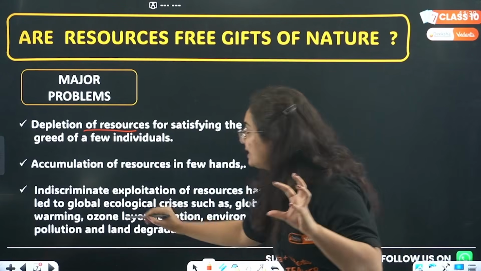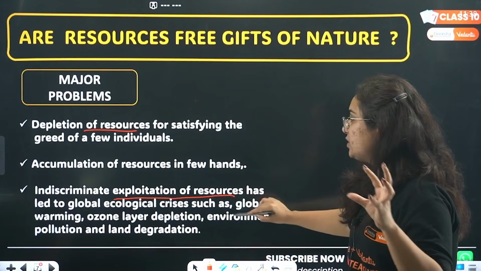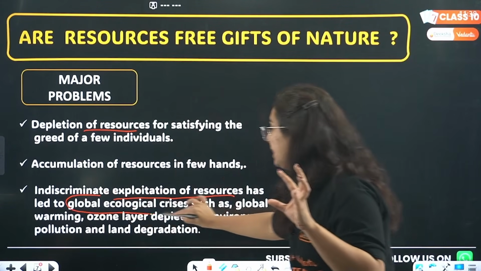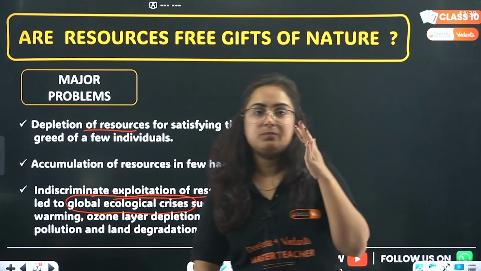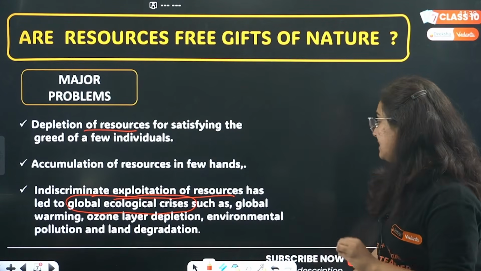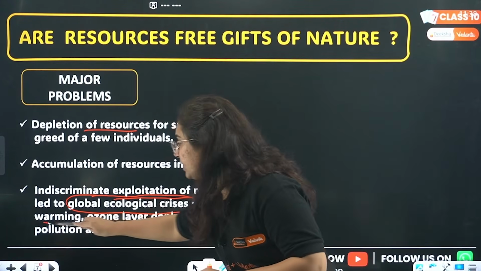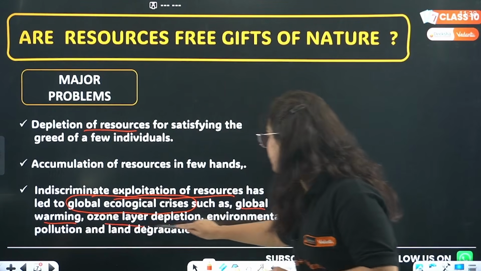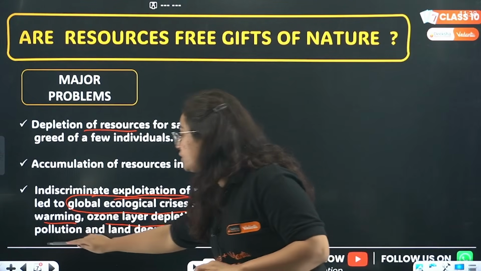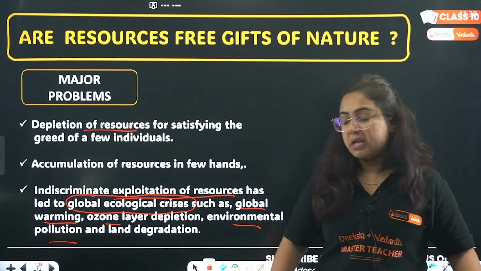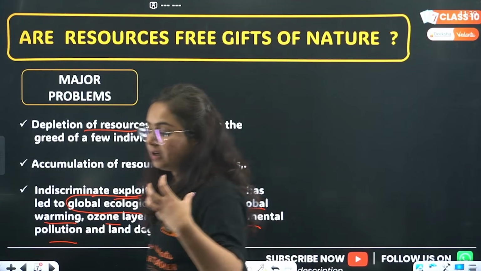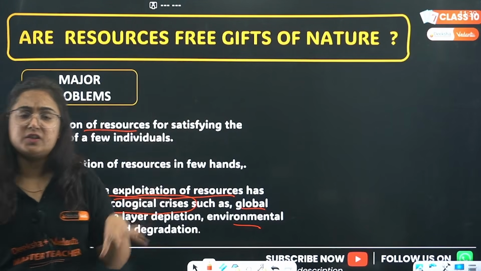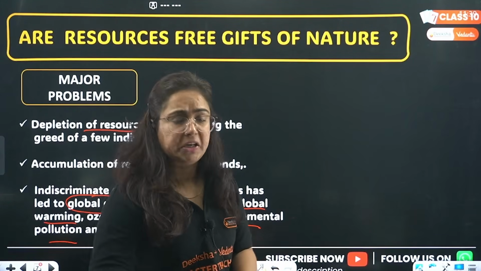Because of the indiscriminate exploitation of resources, it led to a global ecological crisis. Bhai, a global ecological crisis like global warming, ozone layer depletion, environmental pollution, land degradation, making industries over it, discharging the waste directly in the land, directly in the water.